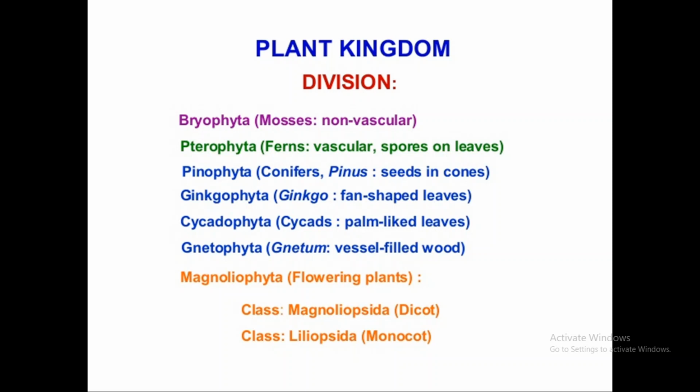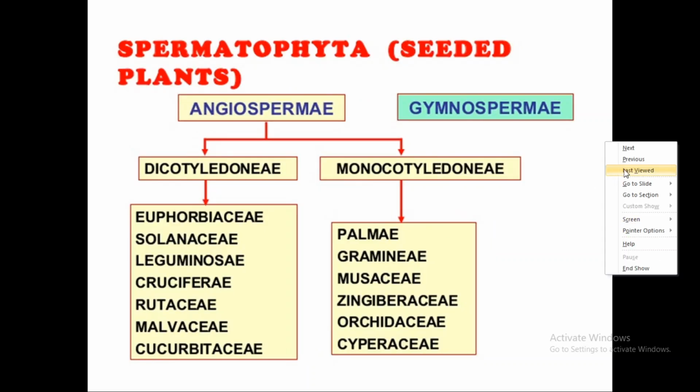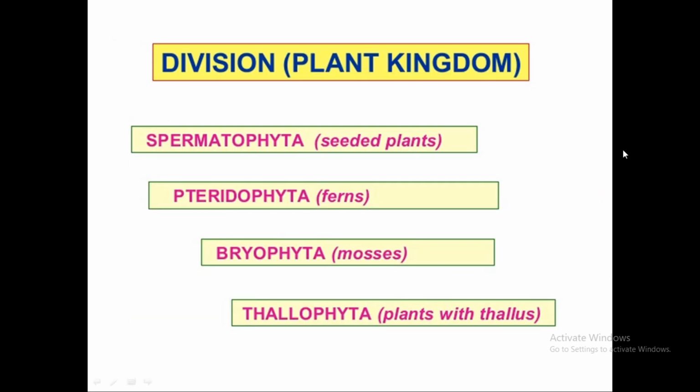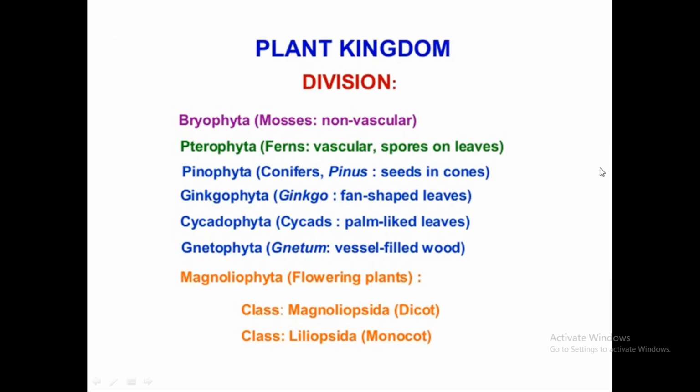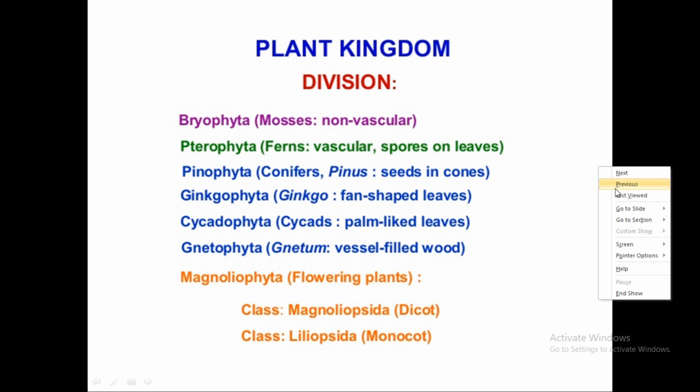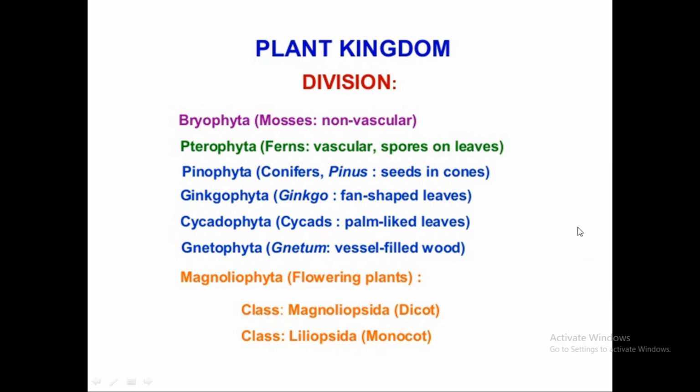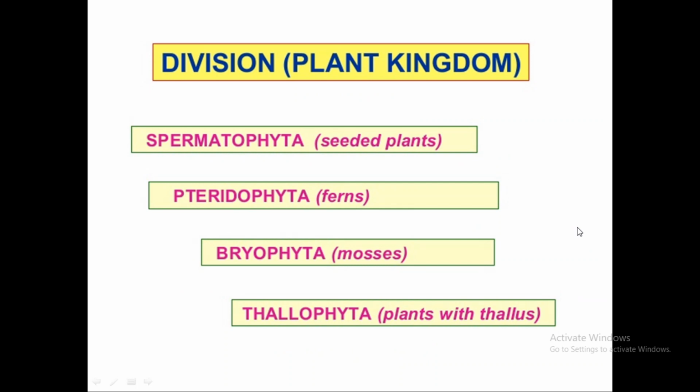On the phylogenetic basis, there are two types of flowering group: Magnoliopsida and Liliopsida. Magnoliopsida is the dicot group, and Liliopsida are the monocotyledons. Monocots have a single cotyledon, and dicots have two cotyledons.